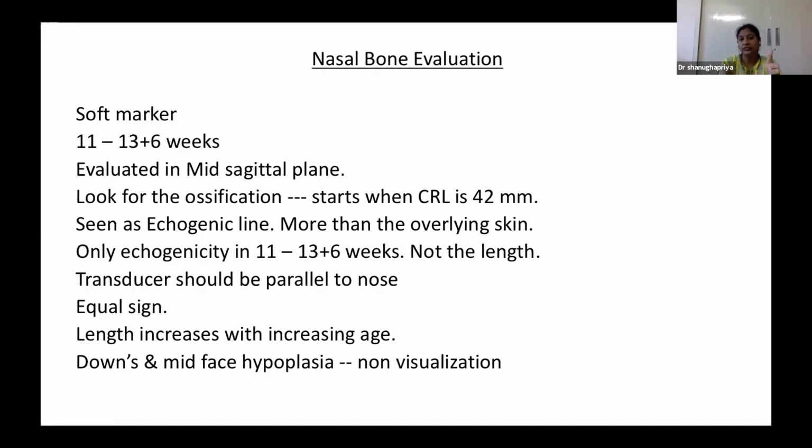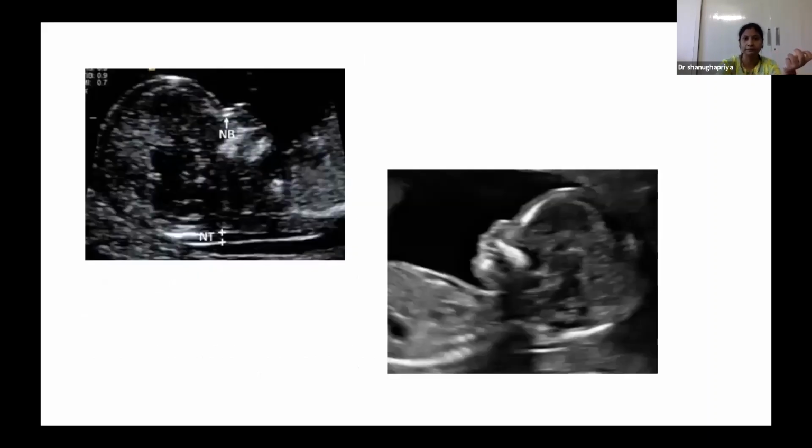The length of the nasal bone also increases with age. Non-visualization or non-ossification of the nasal bone indicates chromosomal abnormality, and not only chromosomal abnormality, but other syndromes associated with midface hypoplasia. So if we have an increased NT plus absent nasal bone, the risk ratio is increased. The risk is increased for that particular baby.